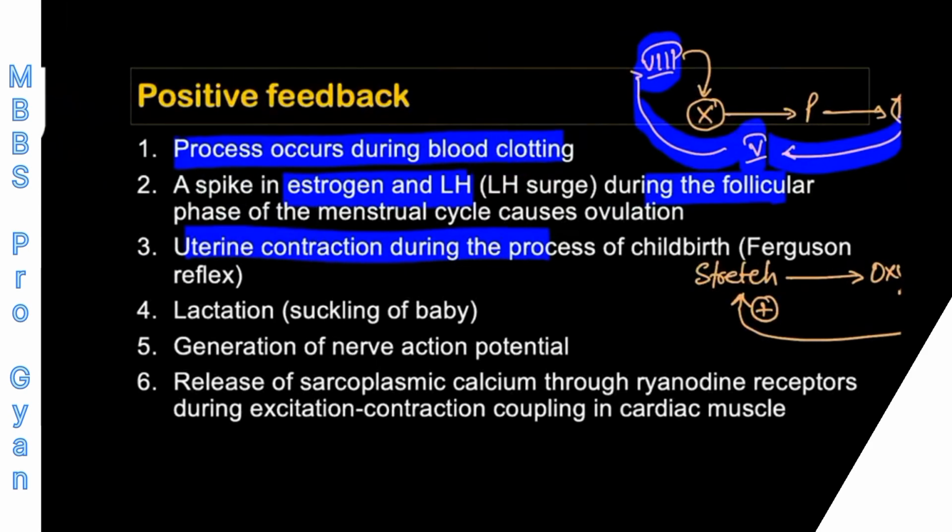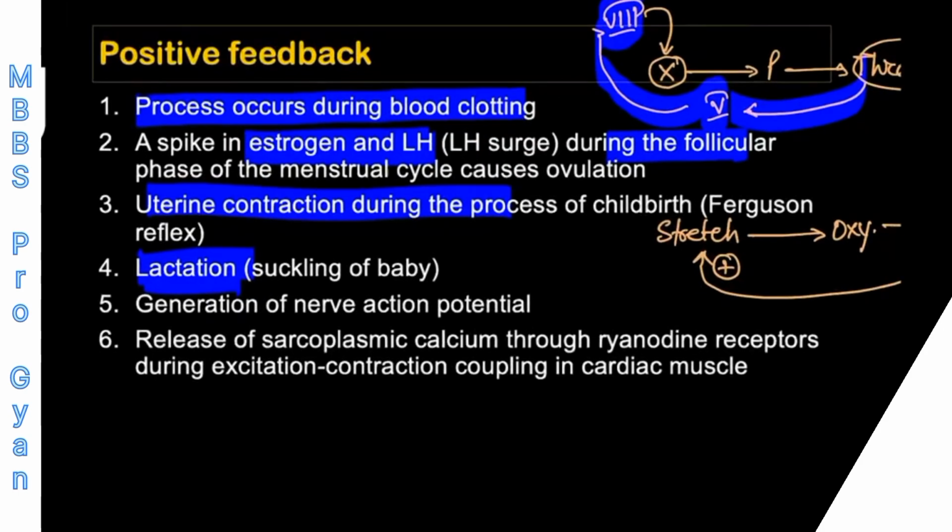Next is the lactation. You know that during the process of lactation, the similar kind of mechanism will happen, that whenever the baby is suckling near the areolar region of the breast, what will happen? A positive feedback control system will be initiated, which will produce oxytocin, and that oxytocin will cause more ejection of the milk and again more suckling, and this way the positive feedback control system operates.